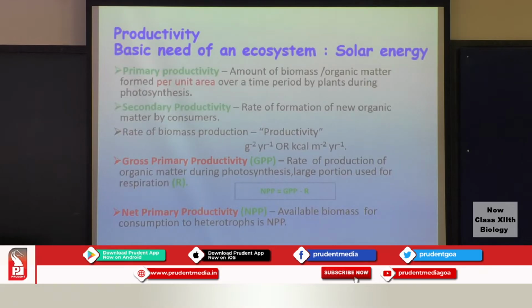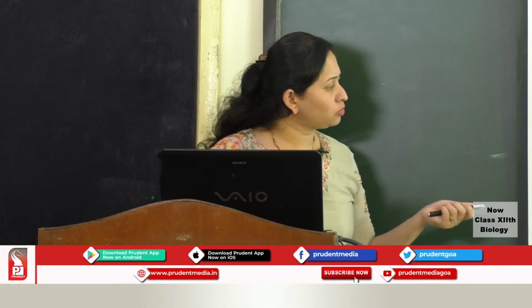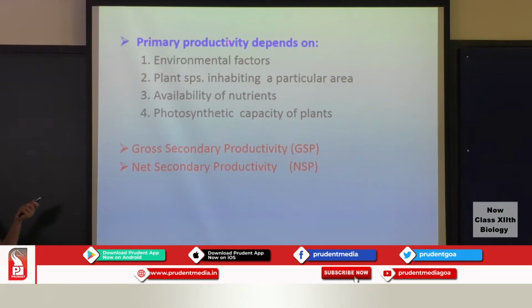So in the next step in the food chain, the plants will be eaten by the consumers, and they will get the net primary productivity. Primary productivity depends on various environmental factors, and it also depends on the species of plants present in that particular area, plus the nutrients available in that area and the photosynthetic capacity of the plants.